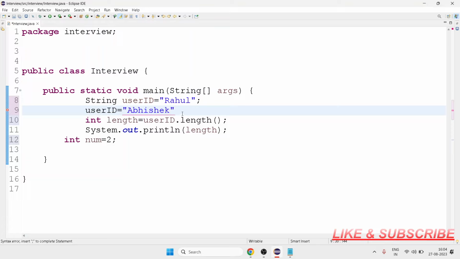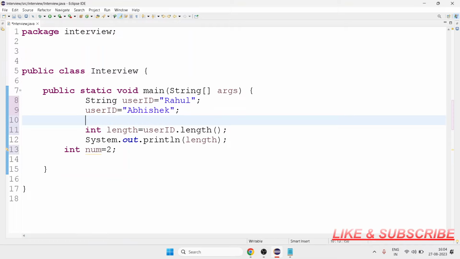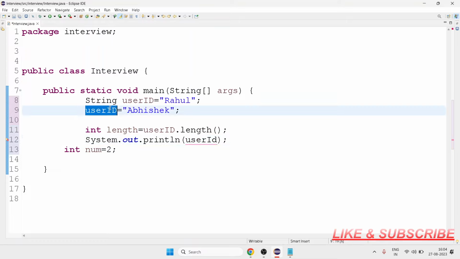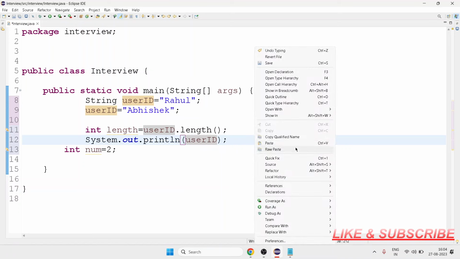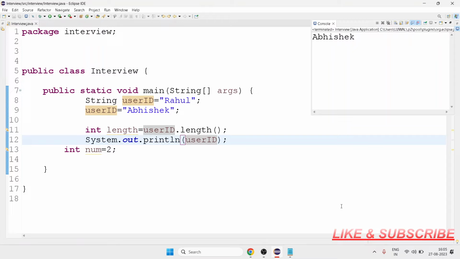It is not giving me an error. So what happens if I want to print the user ID? What value should be in the console? What will it give me here? See, Abhishek.